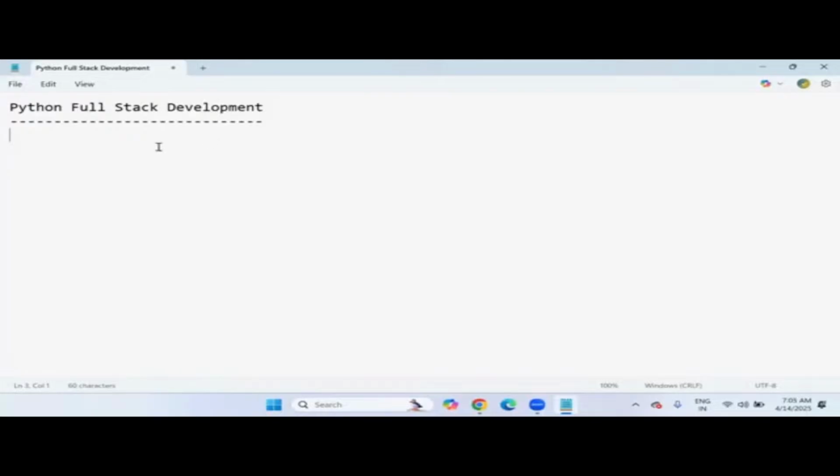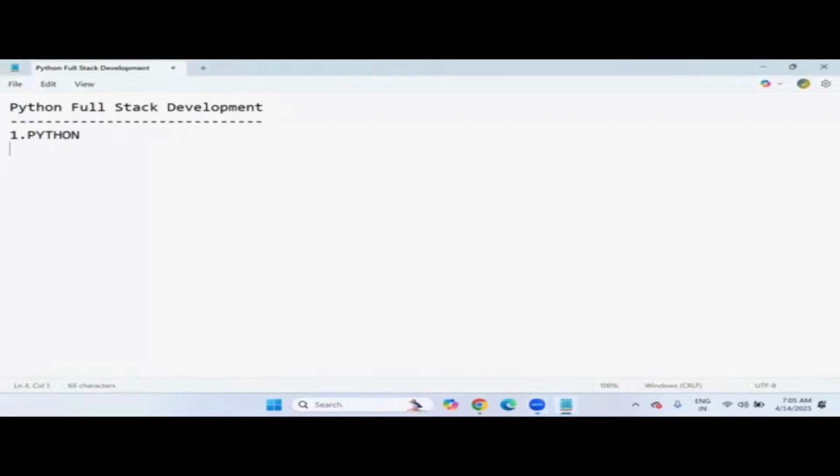So first of all, if you want to become a Python full stack developer, you must and should learn one language. Okay. That is our main core language. So that language name is Python. So this is the main subject.